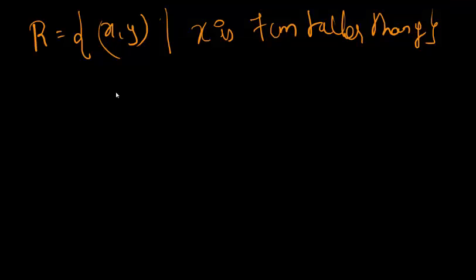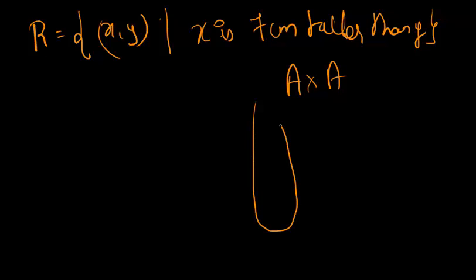Now, when I come back to this, what is this ordered pair, or A cross A, going to have? It's going to have all the members of that particular town, all the population in the particular town, which goes till infinity. And all the members, again, the same members are going to be repeated. You getting me? So that's exactly what is going to happen in this relationship R. Alright?